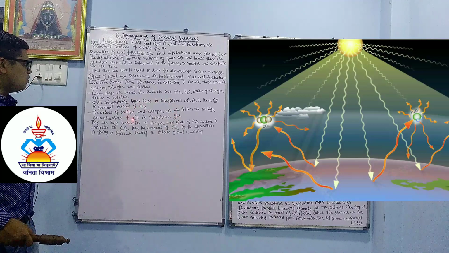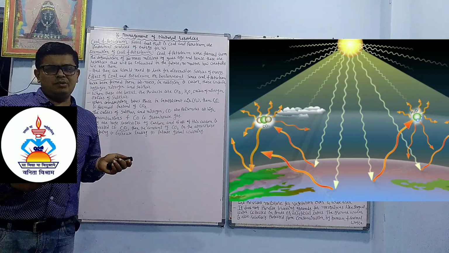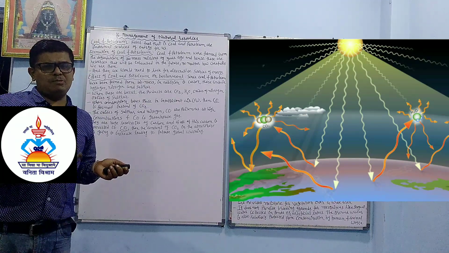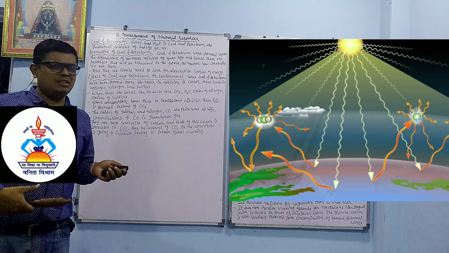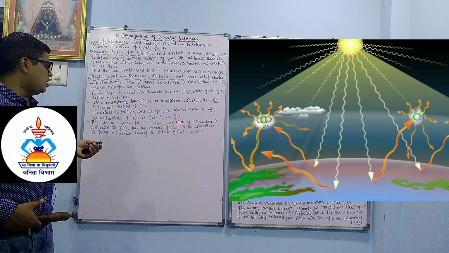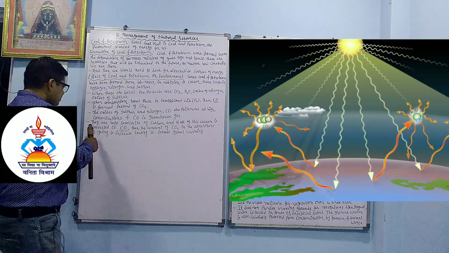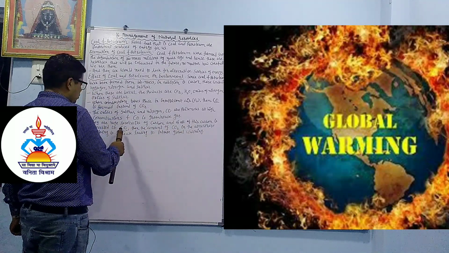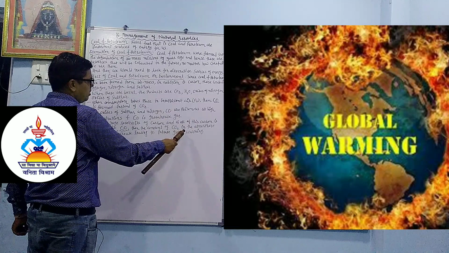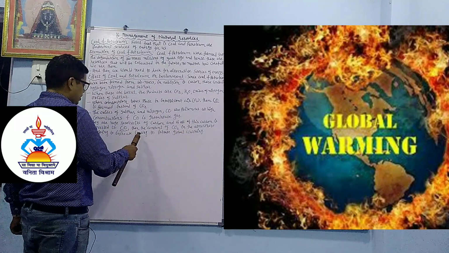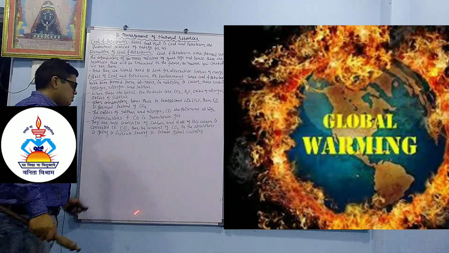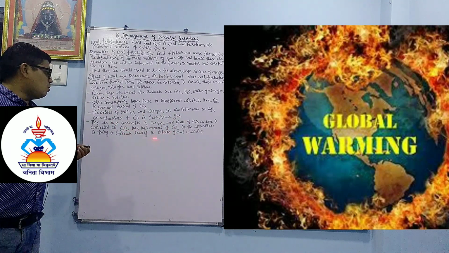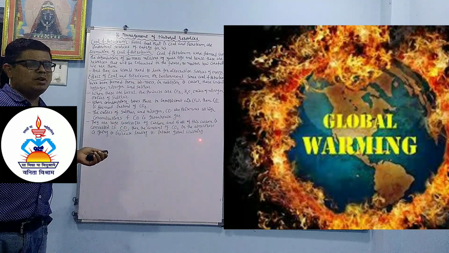The greenhouse gas means what? It has a tendency to absorb light energy in the daytime and release it again at night, so the temperature of the earth continuously increases, and that is called global warming. They are a huge reservoir of carbon. If all this carbon is converted to carbon dioxide, the amount of carbon dioxide in the atmosphere will increase, leading to intense global warming.